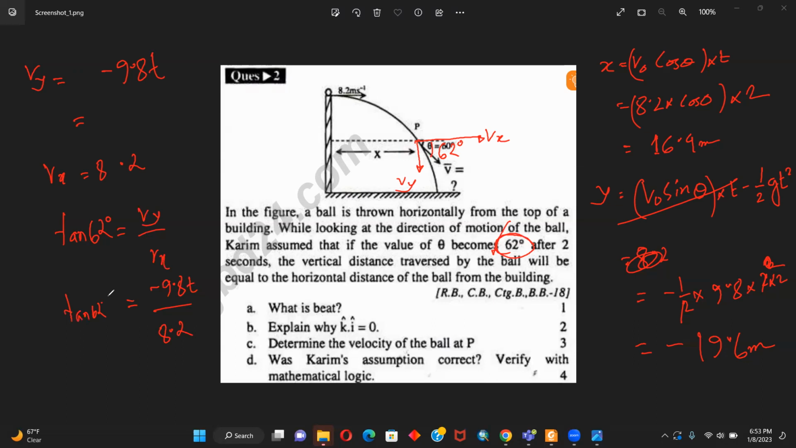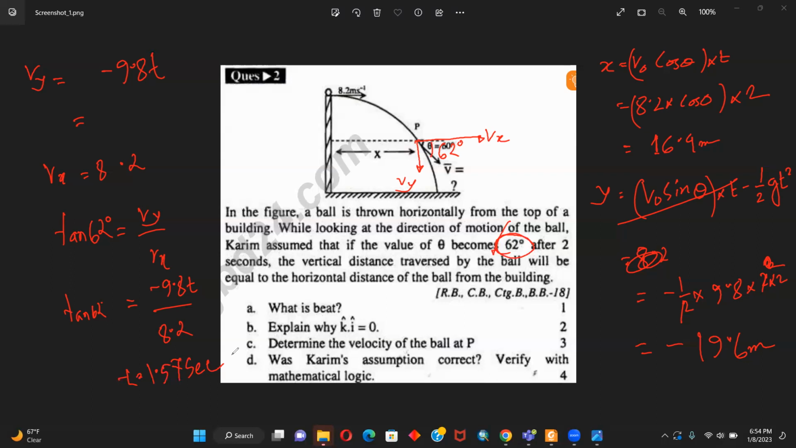Okay, see. So you will get the value for t to be 1.57 seconds. That is what the problem is in these questions, and that is why we are facing this problem. After 2 seconds, it won't have an angle of 62 degrees, and if it has an angle of 62 degrees, it won't be after 2 seconds. So that is why we are getting these absurd values.